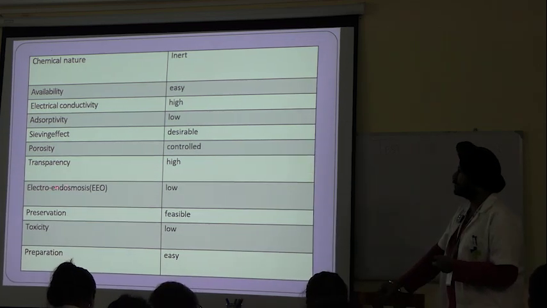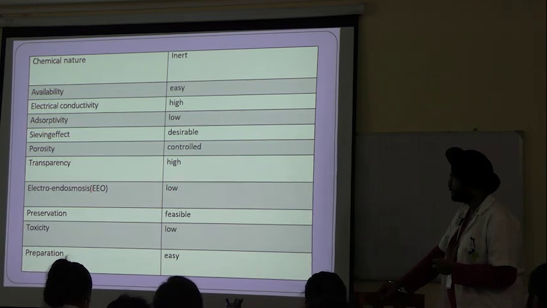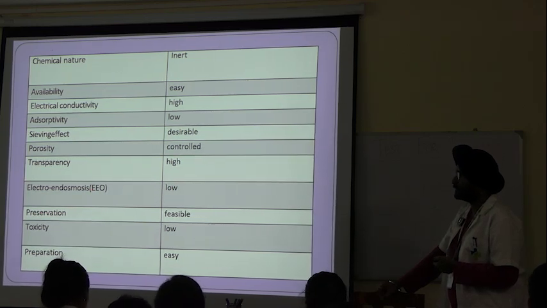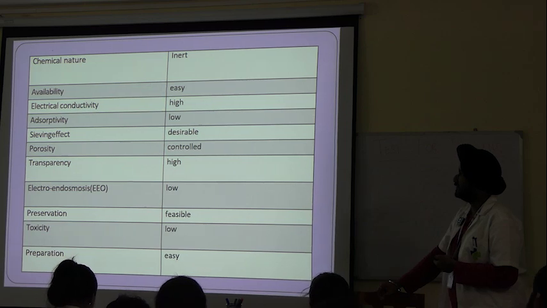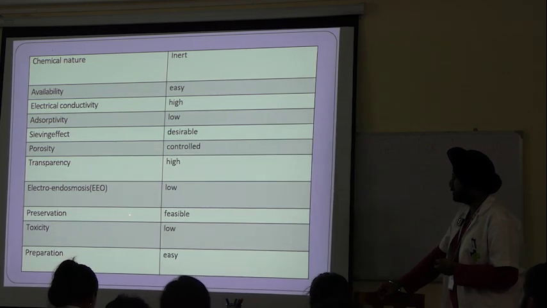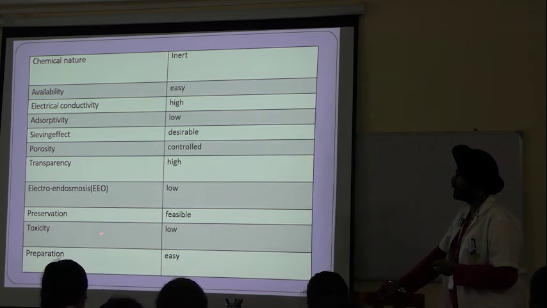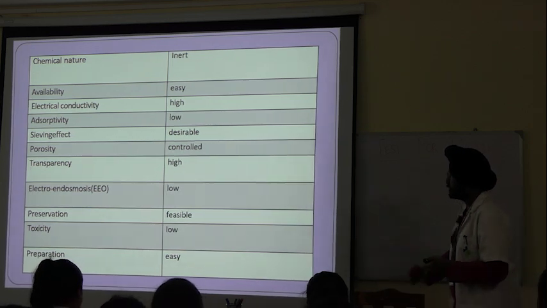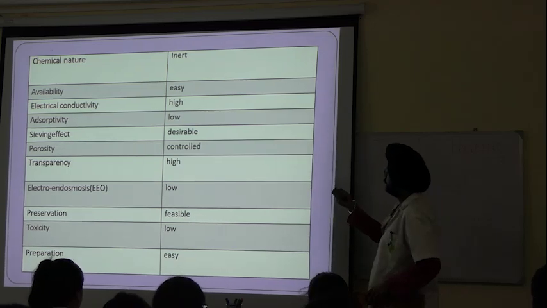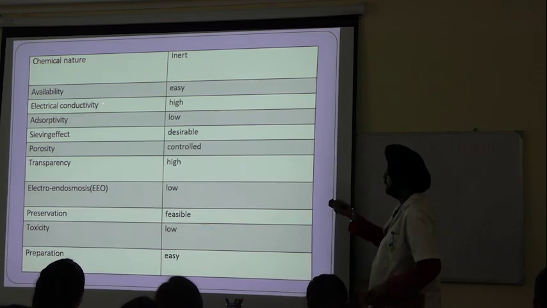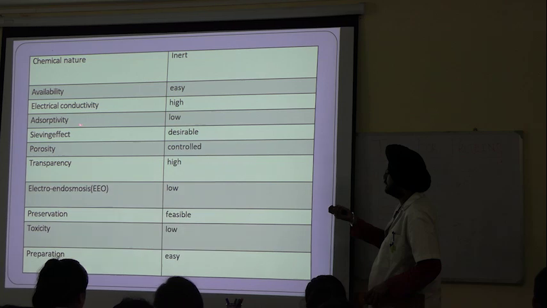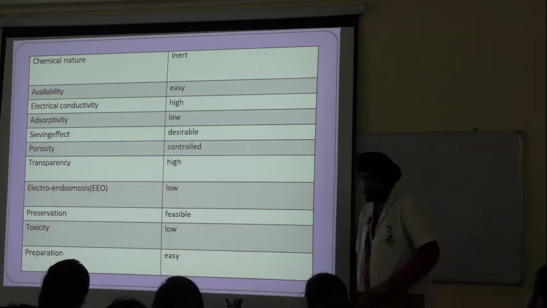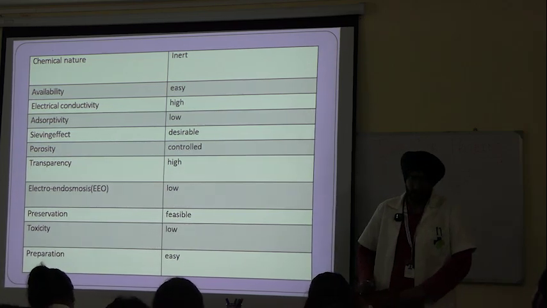Transparency high, electroendosmosis should be low. These are not much important. Like toxicity low, it is not required. Preparation should be easy. The main properties are the electrical conductivity, adsorptivity and sieving effect. But you have to write each and every one down.